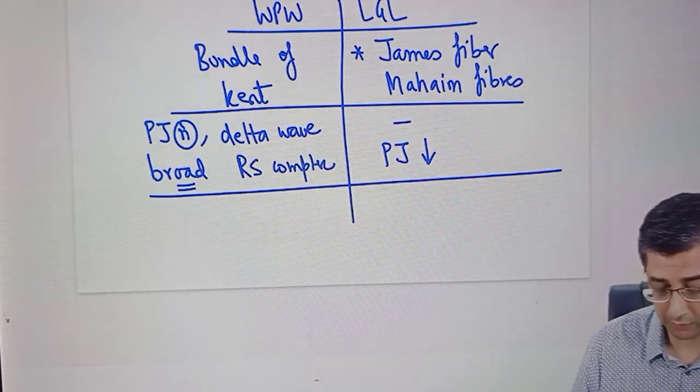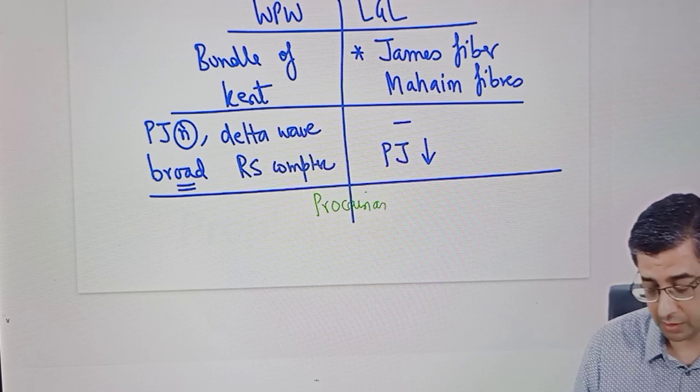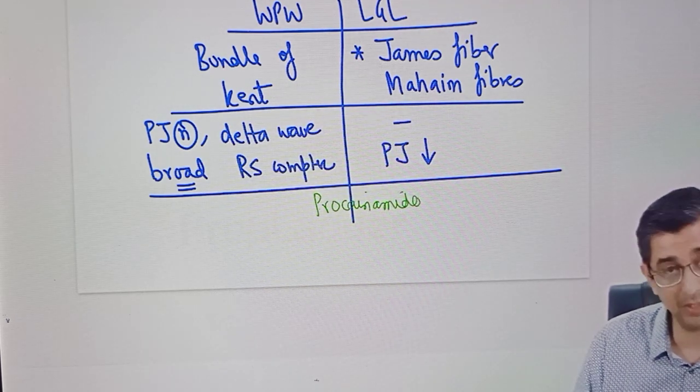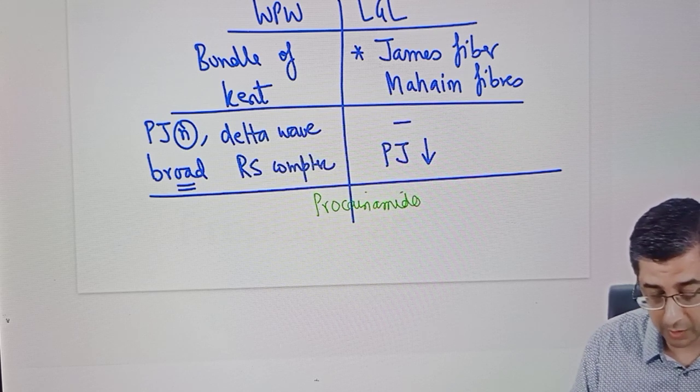For both of these conditions, we are going to be using procainamide. Now maybe I've crossed that 1 minute barrier that I was trying to keep, but because I have to write and speak, that is why. Otherwise, your thought process has to be crystal clear. This, guys, is the emergency drug to be used.